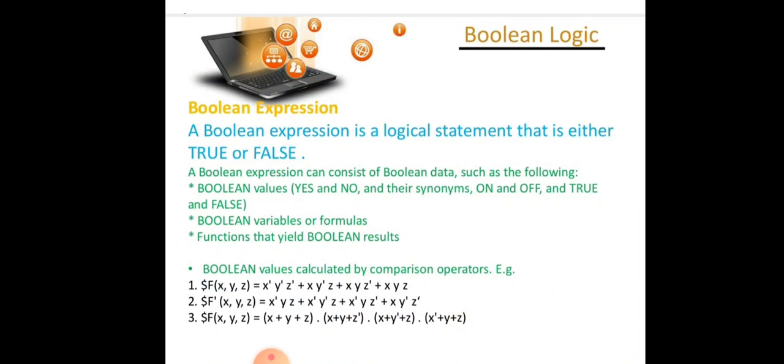Now, a Boolean expression is a meaningful combination of Boolean operators like and, or, not. Or we can say that a Boolean expression is a logical statement that is either true or false. A Boolean expression can consist of Boolean data such as the following: Boolean values, yes or no, on or off, or true or false; Boolean variables; or formulas and functions that yield Boolean results.